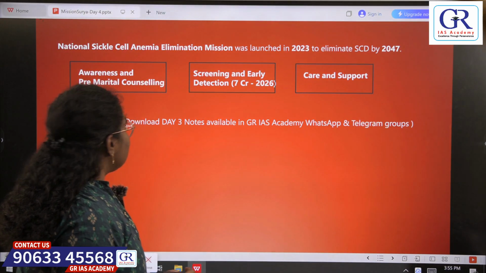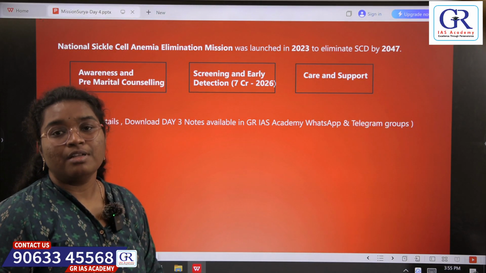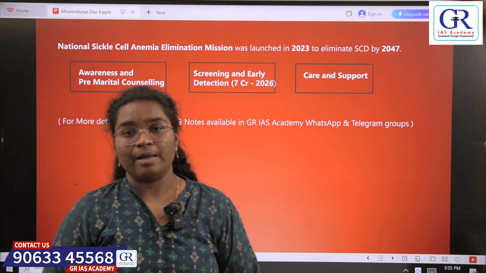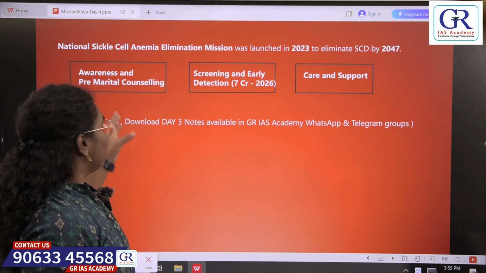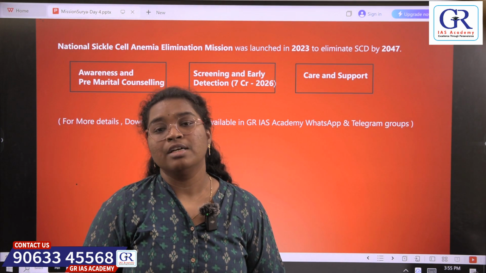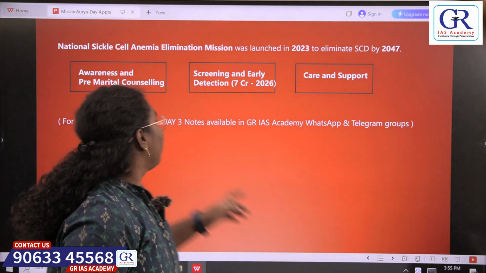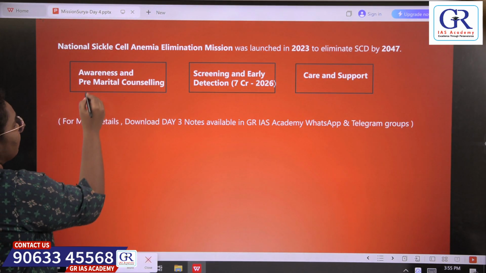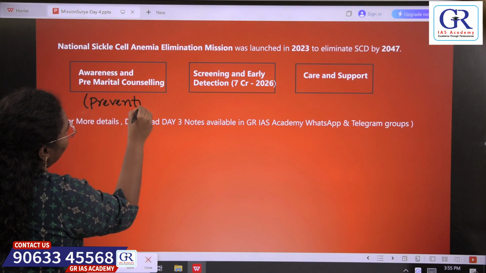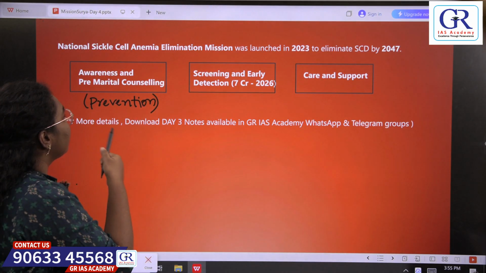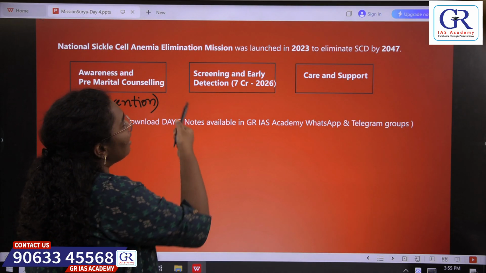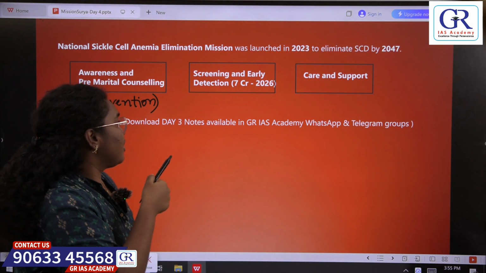We have seen there are many carriers of the disease among the tribal people. So we screen the people, and when we find carriers, the genetic counselors counsel them about the probability of having offspring with this disorder if they marry each other and mate. This is basically the prevention step, in which we are creating awareness and doing premarital counseling.